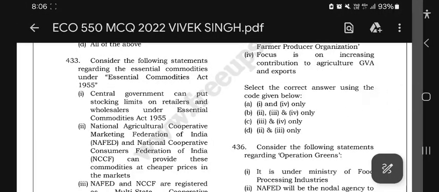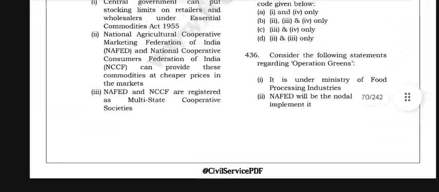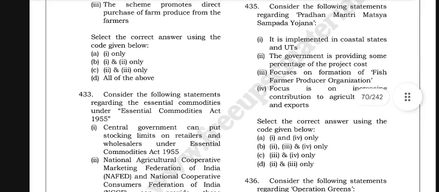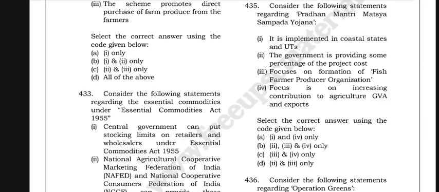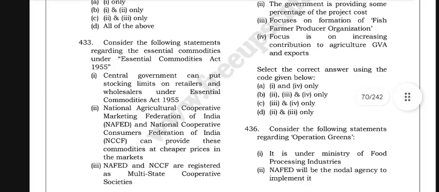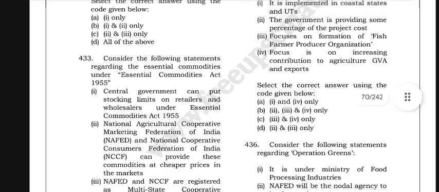Consider the following statements regarding the essential commodities under the Essential Commodities Act of 1955. Central government can put stocking limits on retailers and wholesalers under the Essential Commodities Act of 1955. National Agricultural Cooperative Marketing Federation of India (NAFED) and National Cooperative Consumers Federation of India (NCCF) can provide those commodities at cheap prices in the market. NAFED and NCCF are registered as multi-state cooperative societies.